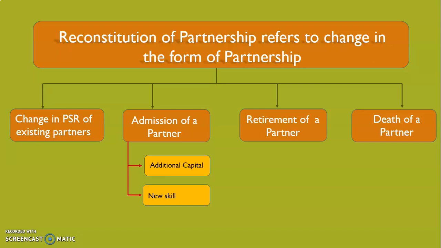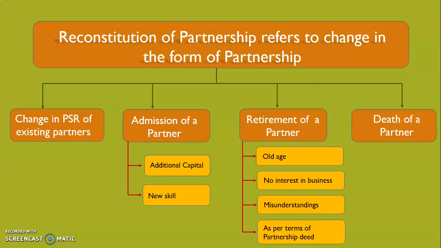If one of the existing partners decides to leave the business, this may be due to old age, voluntary retirement, no interest in the business, or the partner wants to start his own business, or due to misunderstandings and conflicts among the partners, or it may be as per the terms of the partnership deed. Certain changes take place, but the partnership business will continue with the remaining partners.